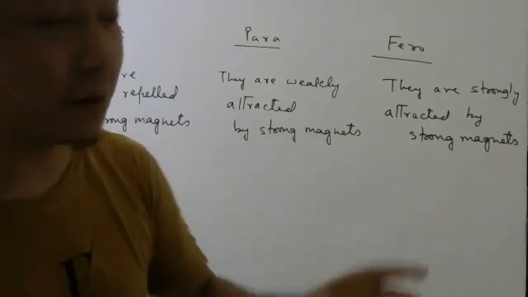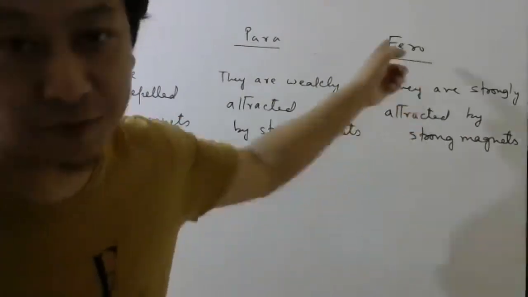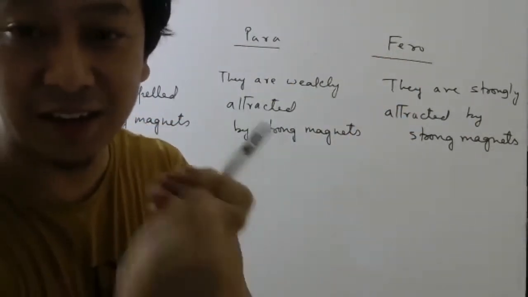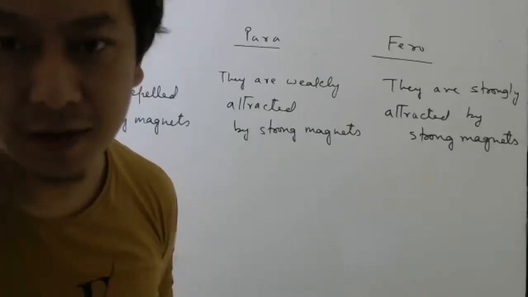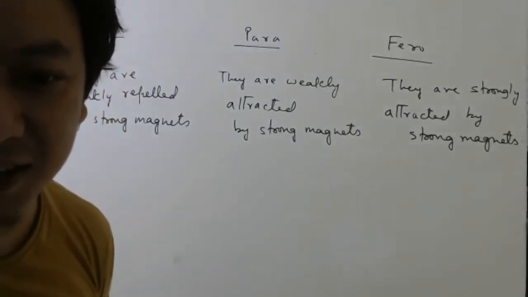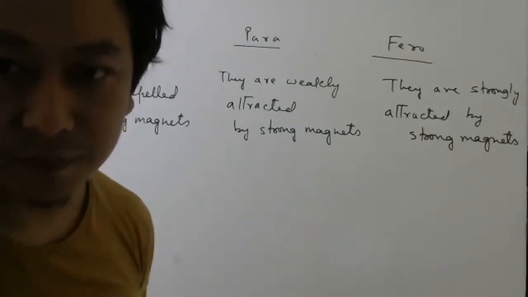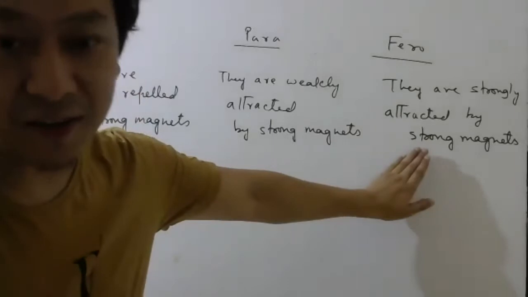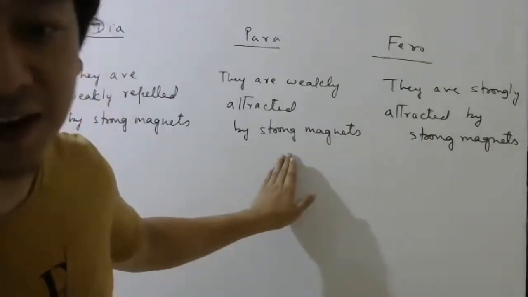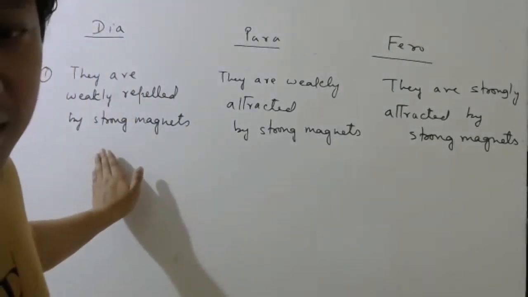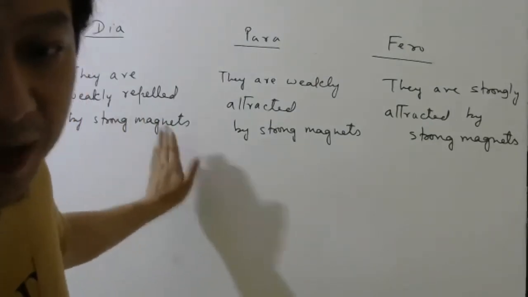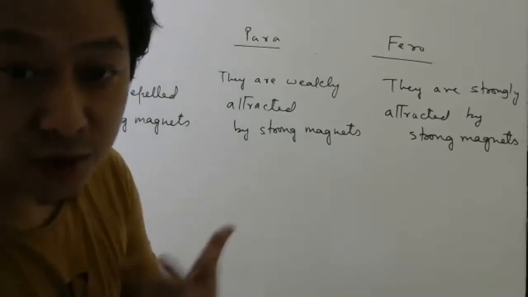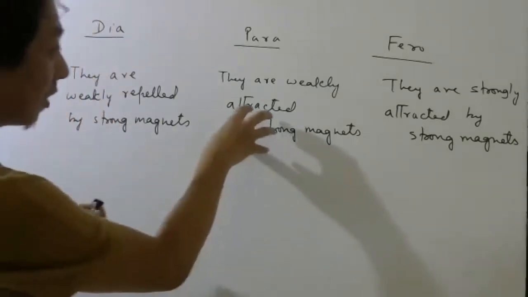Now, easy way to remember is ferro. Iron is an example of ferromagnetic material, iron. And you all know iron is very strongly attracted to magnets. Yes or no? So here, ferromagnetic materials are strongly attracted to magnets. Here, weakly attracted to magnets. And here, the opposite: it will be weakly repelled by magnets.